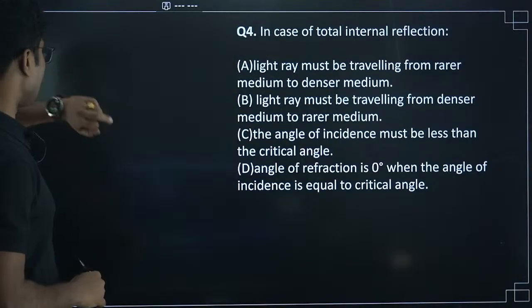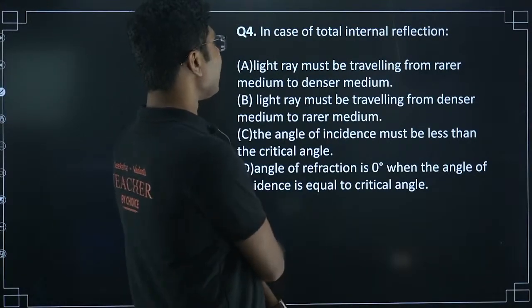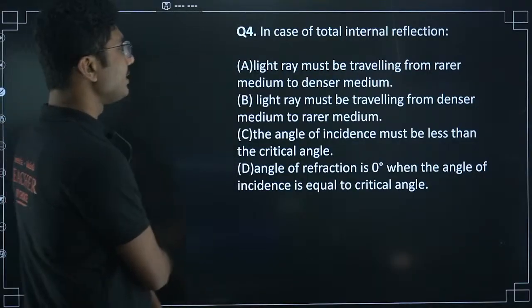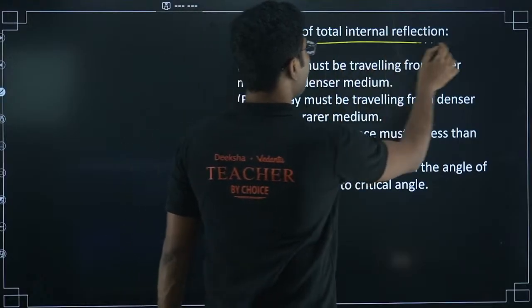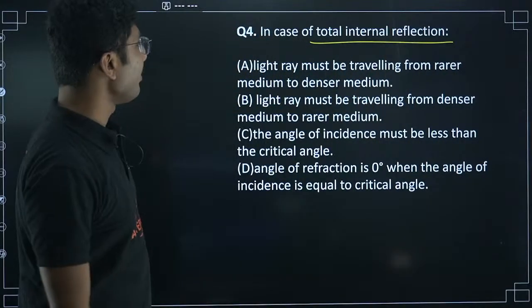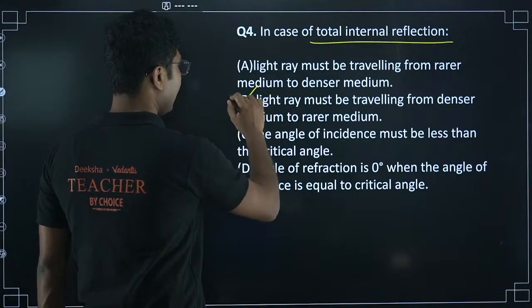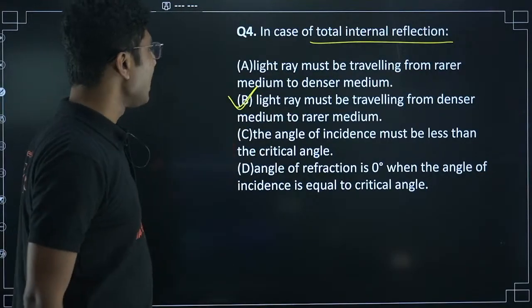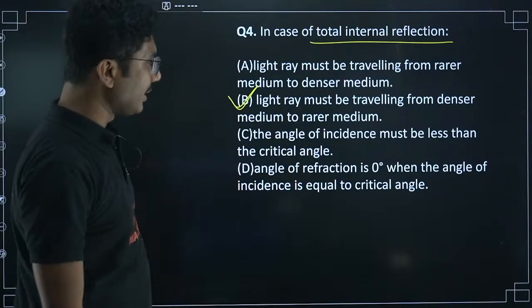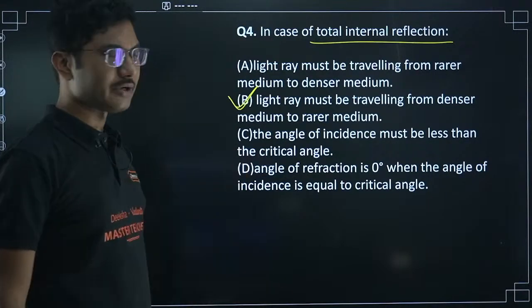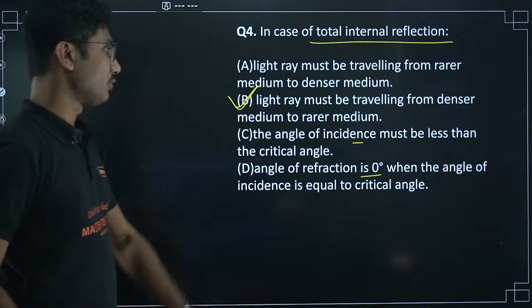This is the last chapter, guys. I will close it in the next 10 minutes. For total internal reflection, the light ray must be traveling from denser to rarer medium. Check the other options. The angle of incidence must be less than critical angle. The angle of refraction is 90 degrees when the angle of incidence is equal to critical angle, and this will be greater than the critical angle. So these two options are incorrect.